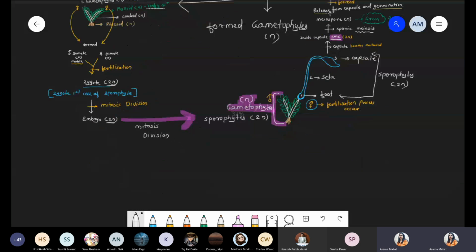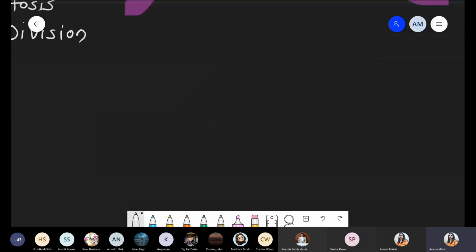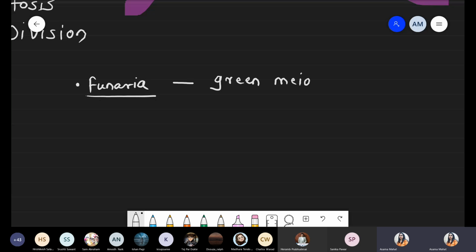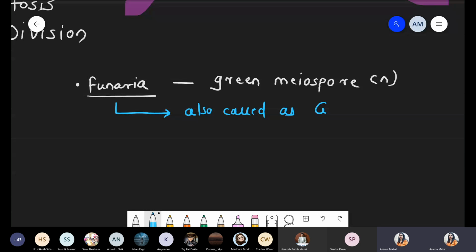So quickly I'm writing some points with respect to the life cycle. Basically, in case of this Funaria, हम Funaria को focus कर रहे हैं, okay? Whatever meiospores are present, that is a green meiospore. There is a formation of the green meiospore, and these are haploid in nature. So that's why Funaria is also called green moss.